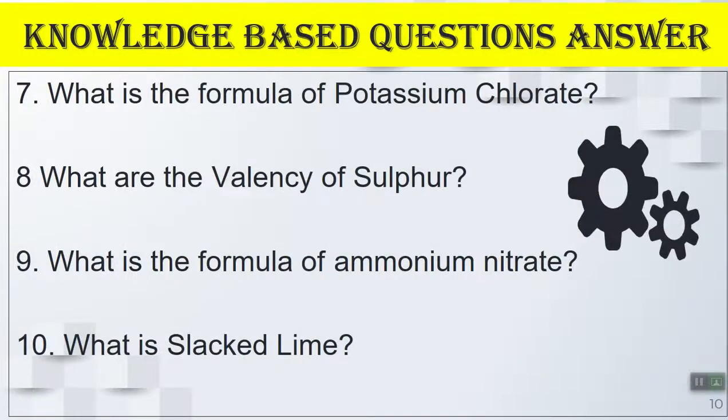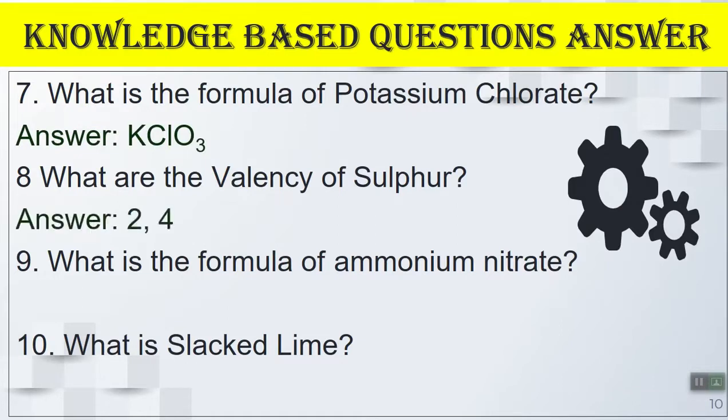Now, what is the formula of potassium chloride? Tell me. Yes, KClO3. What is the valence of sulfur? Yes, my dear students, 2 and 4. What is the formula of ammonium nitrate? Obviously, NH4NO3.